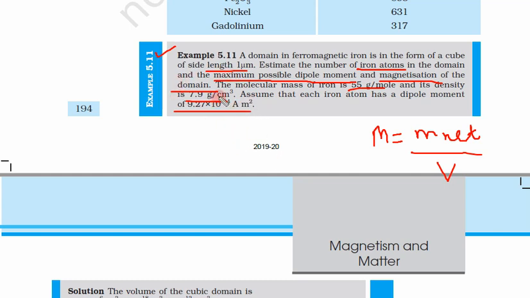So we know the density, we know the molar mass. So we can first calculate how many atoms there are, and each atom is contributing this much. So we simply multiply it by the number of atoms. Using that we will get the m net for a domain, then we will divide that by the volume of the domain. What we get is the magnetization.